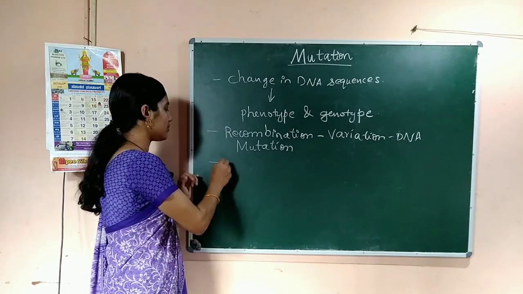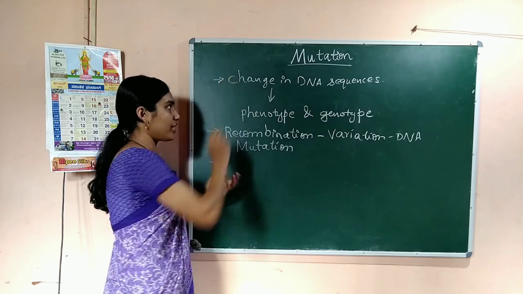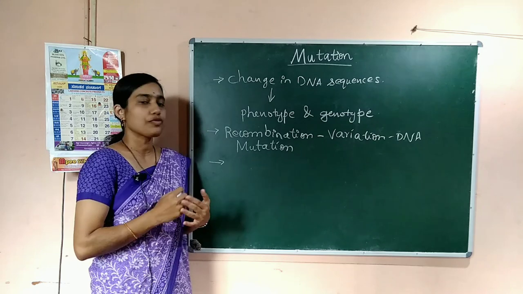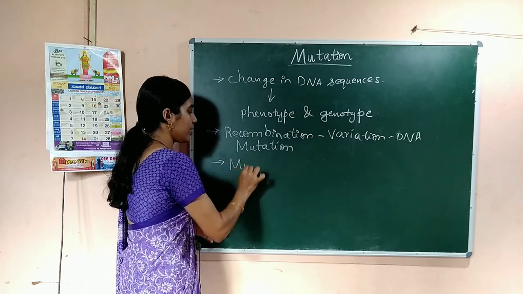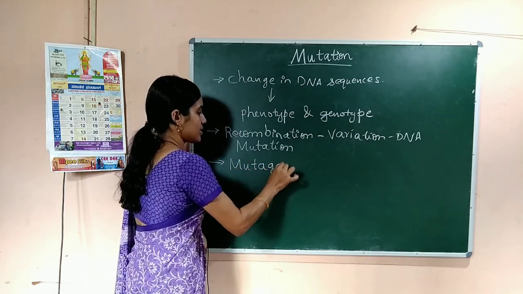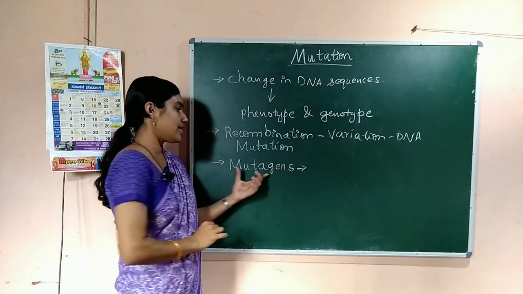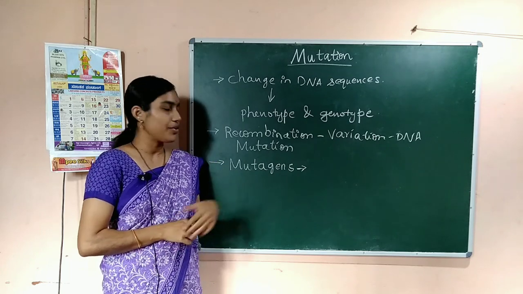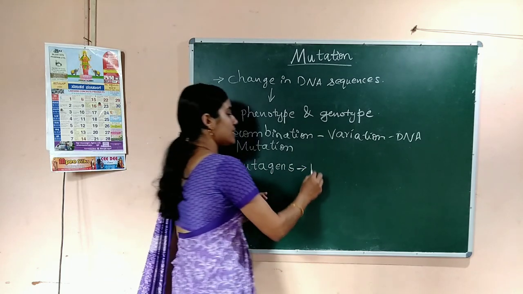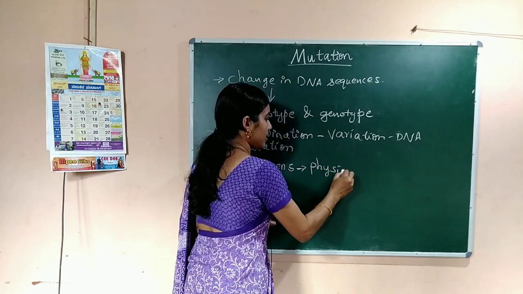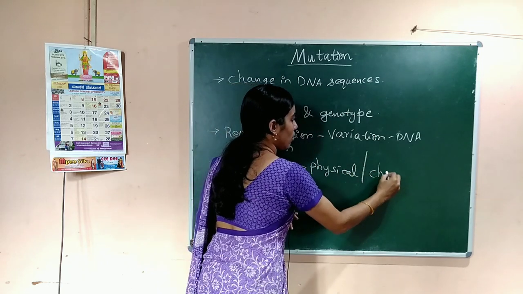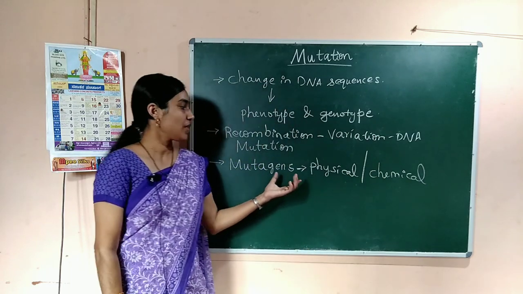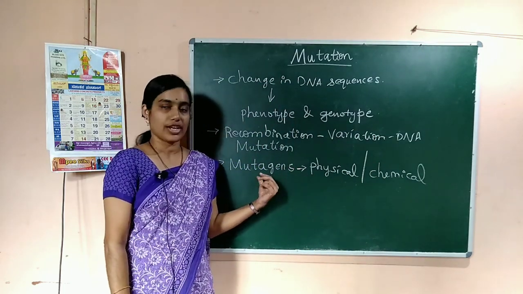And how does this mutation take place? Mutation is induced by some factors. They are called mutagens. Mutagens are mutation inducing factors, or you can say any physical or chemical factors that induce mutation.